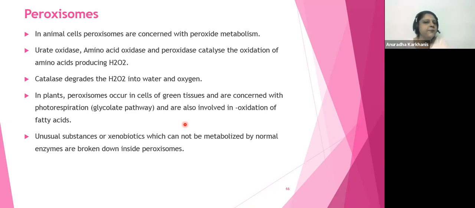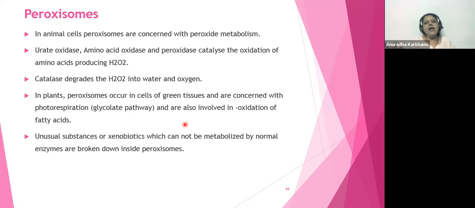H2O2 is hydrogen peroxide. ये जो तीन एंजाइम्स होते हैं, ये अमीनो एसिड को ऑक्सीडेशन कराकर एज अ बाय प्रोडक्ट हाइड्रोजन पेरोक्साइड रिलीज करते हैं. Please understand this. So hydrogen peroxide is going to be one of the byproducts of this oxidation of amino acids.